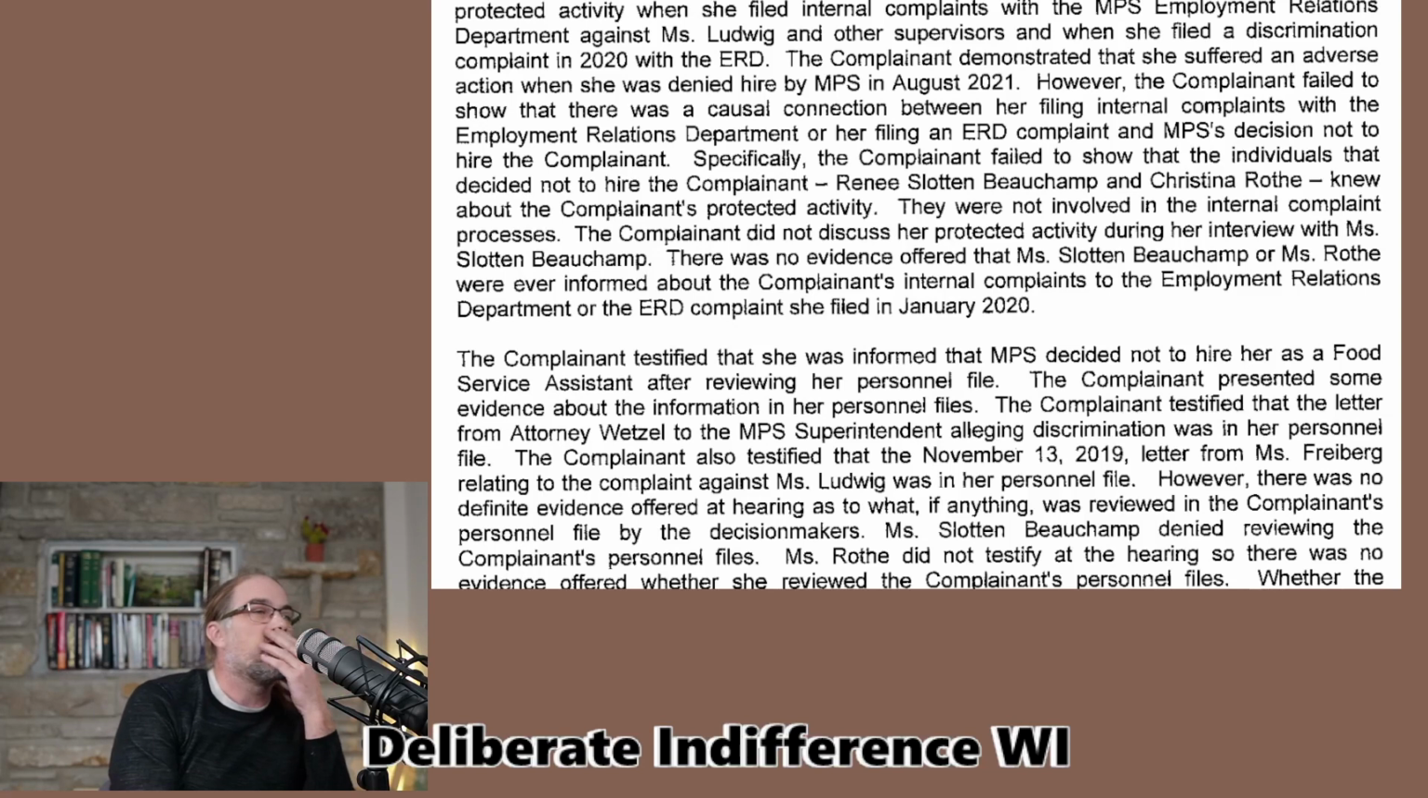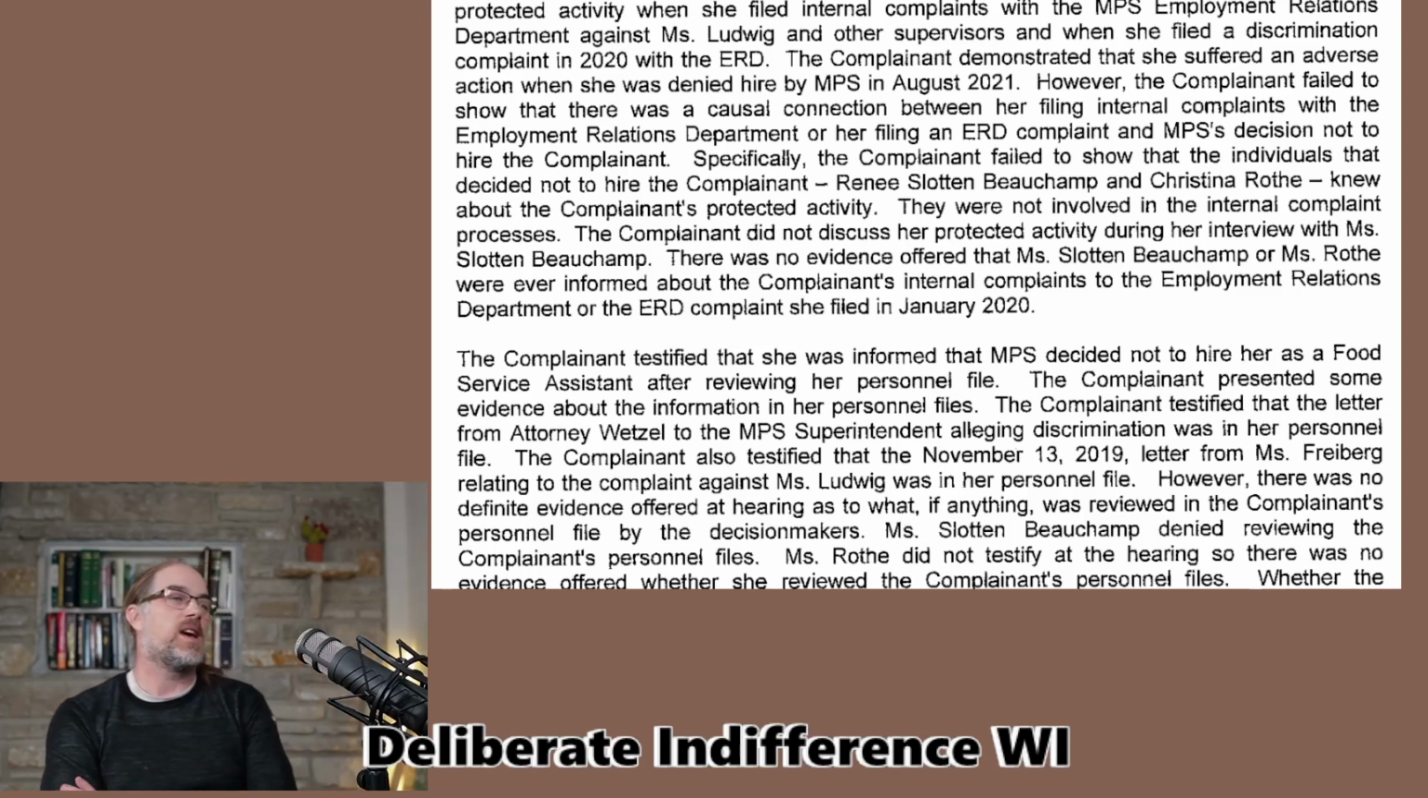Specifically, the complainant failed to show that the individuals that decided not to hire the complainant, Renee Slotin-Beauchamp and Christina Rothy, knew about complainant's protected activity. They were not involved in the internal complaint processes. The complainant did not discuss her protected activity during her interview with Ms. Slotin-Beauchamp. There was no evidence that Ms. Slotin-Beauchamp or Ms. Rothy were ever informed about the complainant's internal complaints to the Employment Relations Department or to the ERD complaint she filed in January 2020.